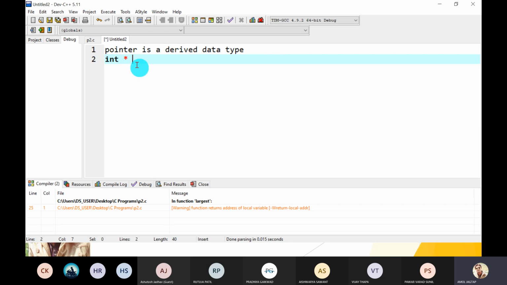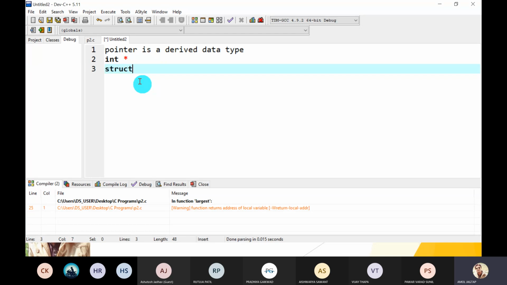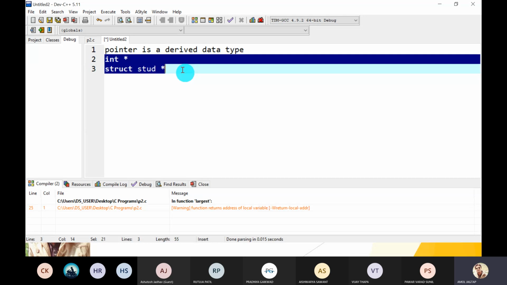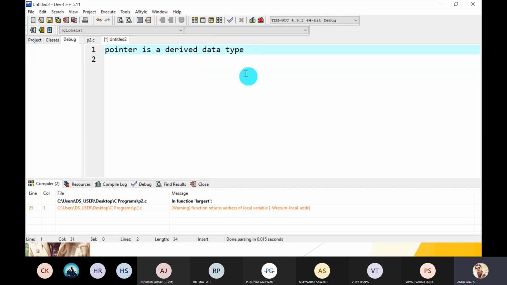Similarly, we can derive pointers from structures also, that is user defined data types. If a structure is there, we can write struct stud, this is the name of the structure. So we can inherit pointers from struct student also. We will see structures in the next session. So what is a pointer? A pointer is a derived data type which stores the address of another variable.